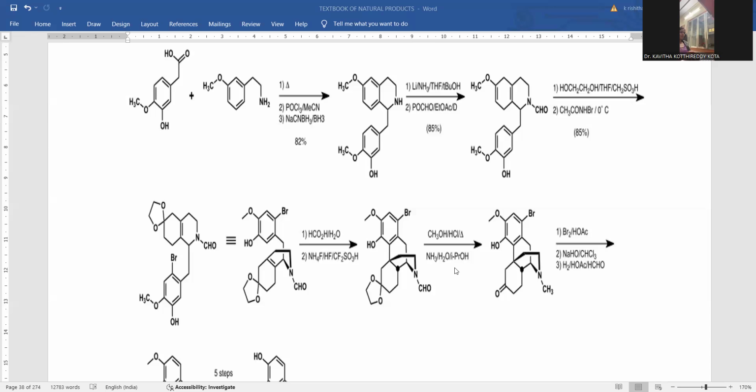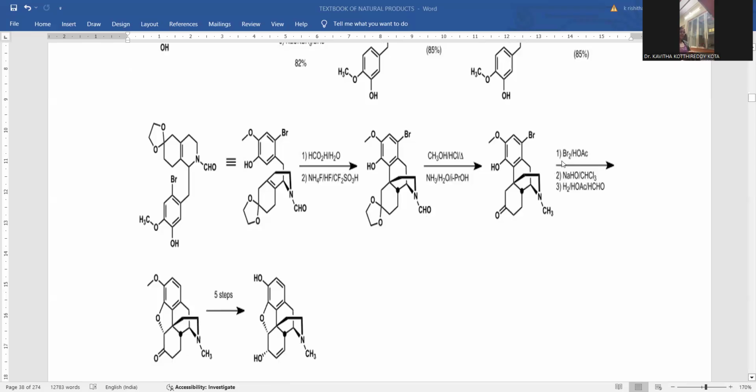And here ammonia, water, and isopropanol are treated, so that wherever the aldehyde group is there, that is subjected to a reduction process. If an aldehyde is converted into methyl, what process is it? Oxygen is discarded. This is a reaction called a reduction. Obviously, hydrogen added is also called a reduction. So here the first reagent deprotects this cyclic system into a ketonic one, and the second reagent is responsible for converting this aldehyde into an N-methylated product.